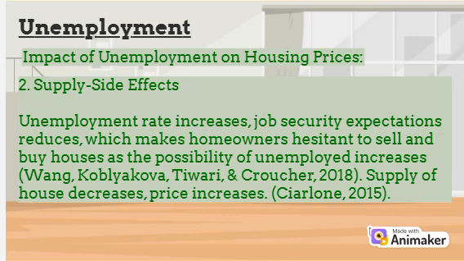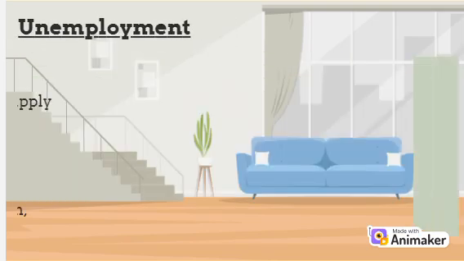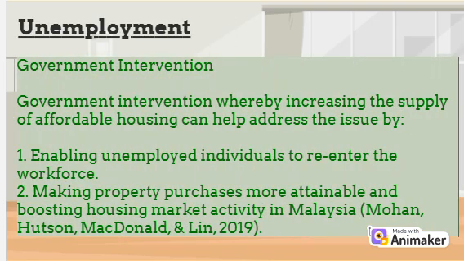This shows that concern about future unemployment may lead to reduced housing market activity. To reduce the impact of unemployment on housing prices, the government can intervene by increasing the supply of affordable housing. It can help unemployed individuals re-enter the workforce. Then Mohan, Hudson, McDonald and Lin think that it can make property purchases more attainable and boost housing market activity